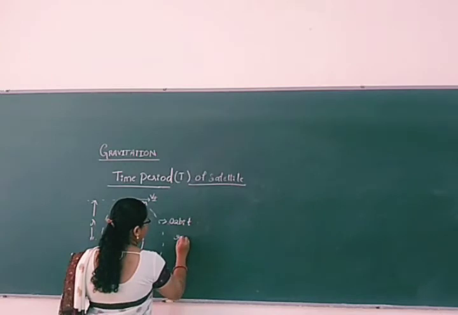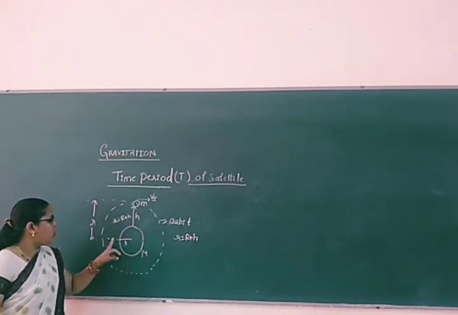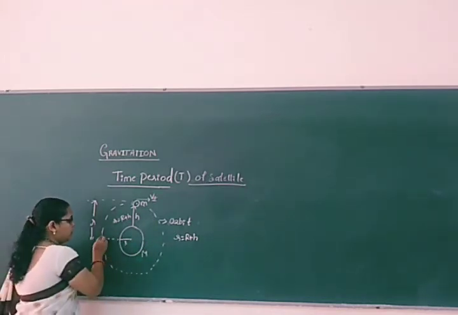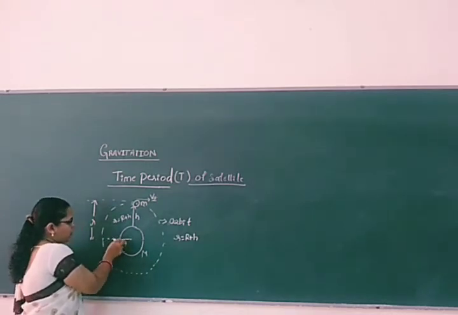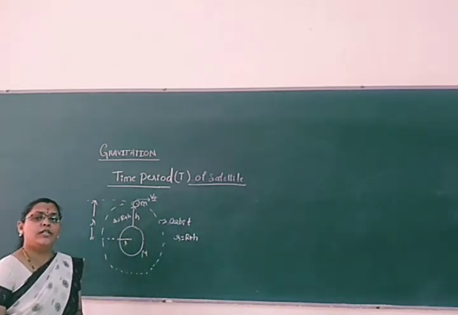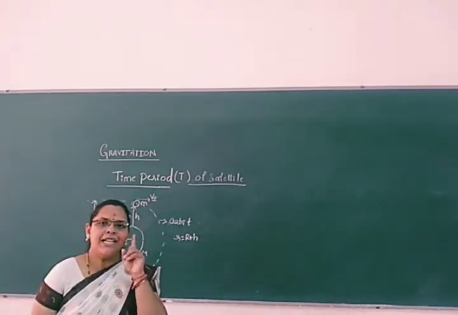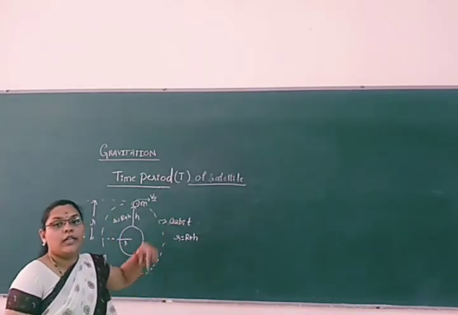Radius r is equal to capital R plus h. That is the orbital radius, from here to here. This is h, this is R. R plus h is equal to the radius of the orbit. How much time will it take to complete one revolution, one circle around the earth?